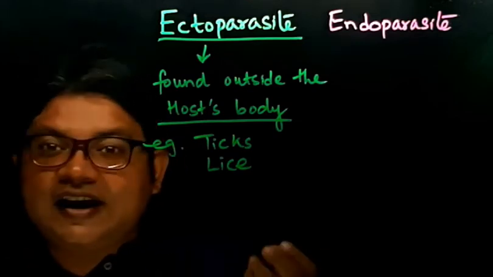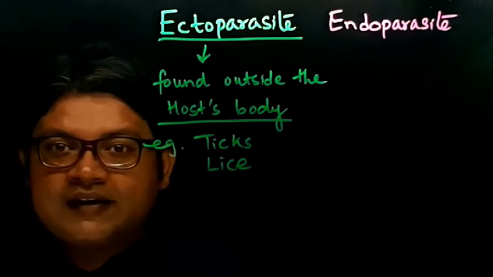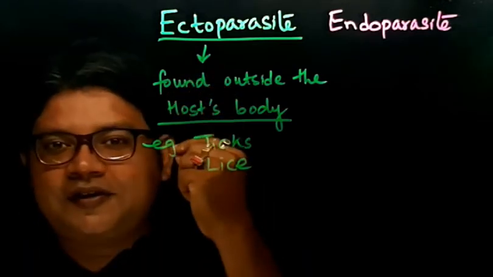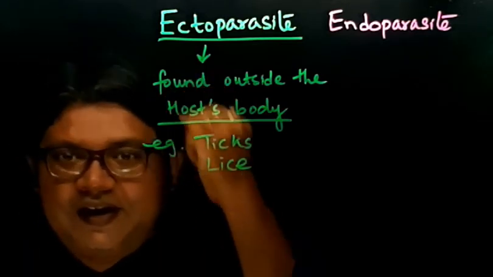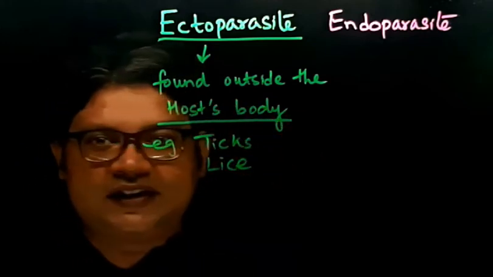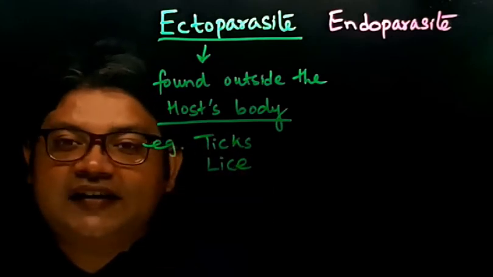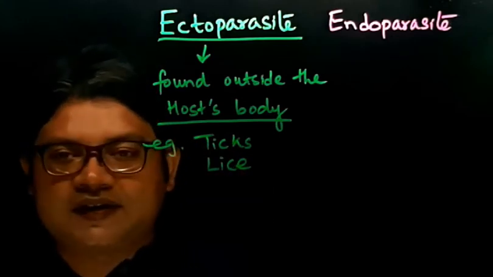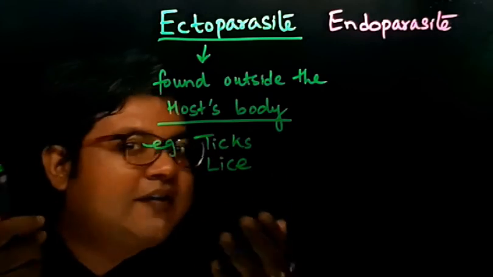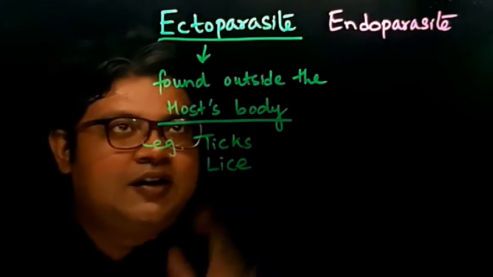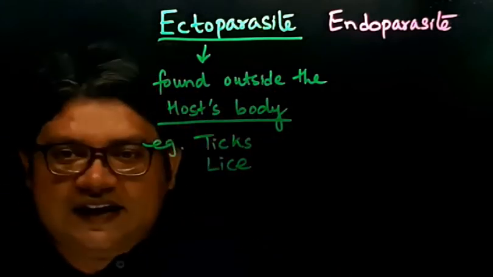For example, the head louse, the lice, they remain on the surface, on the skin, on the scalp where the hair is present. So they are present on the surface. Certain ticks are found on the surface of certain animals. So they are always outside the surface of the host. So they are called ectoparasites.